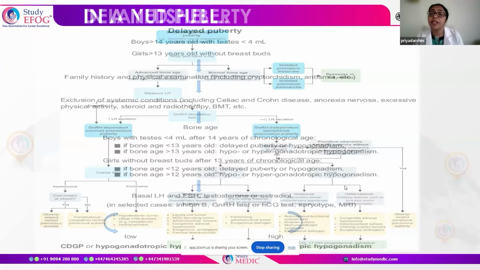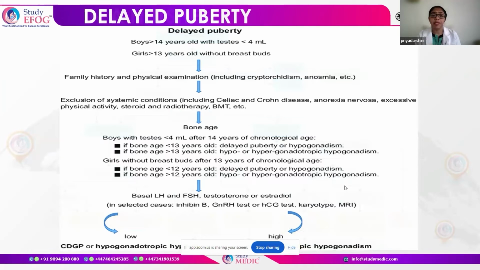Now, what happens if the puberty gets delayed? Delayed puberty is usually defined when a boy is more than 14 years old but the testis volume is less than 4 ml, or a girl is more than 13 years old but there is no breast bud formation. The first thing is to take a family history and do a physical examination to rule out conditions like cryptorchidism. Next, you have to rule out all the systemic conditions like celiac disease and Crohn's disease, and whether the child is on steroids, or has had radiotherapy or excessive physical activity, which can lead to this.